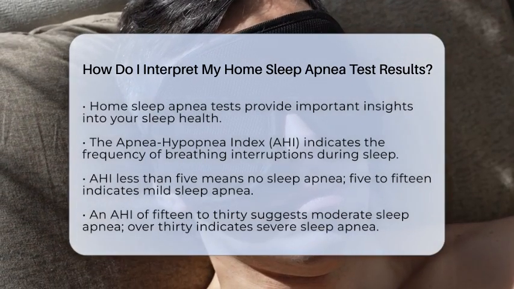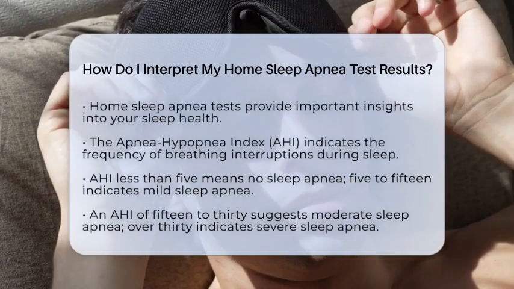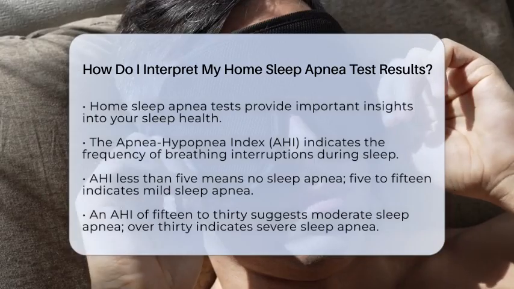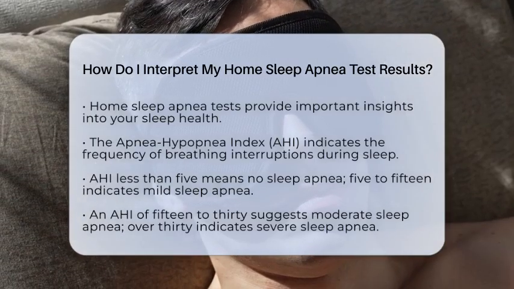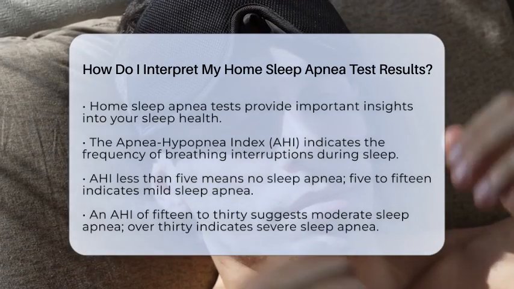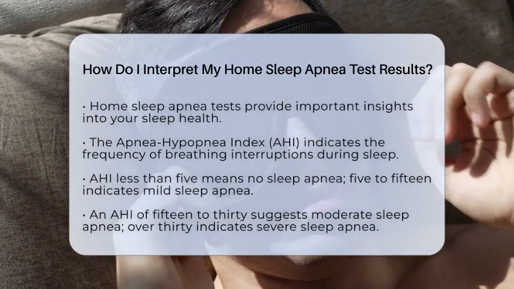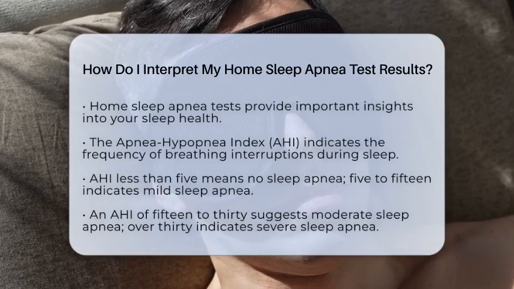If your AHI is less than 5, congratulations. This means you have no sleep apnea. An AHI between 5 and 15 indicates mild sleep apnea. If your AHI falls between 15 and 30, that suggests moderate sleep apnea. An AHI greater than 30 indicates severe sleep apnea.